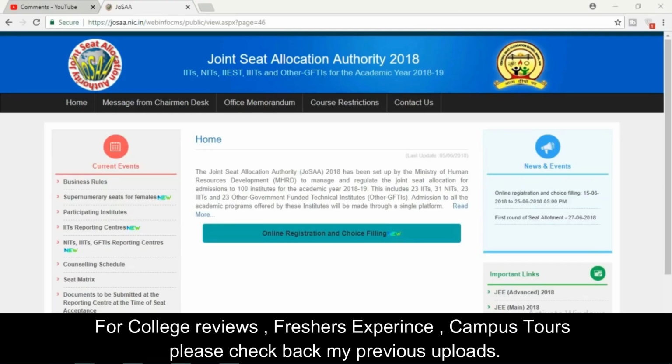At first, go to Google Chrome and then open the JOSAA website. After opening the JoSAA official website, you will see the online registration and choice filling option.